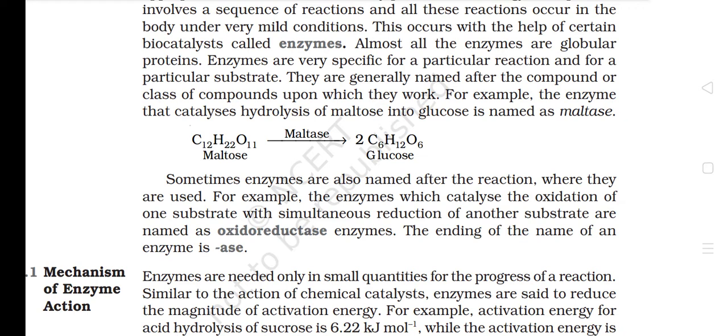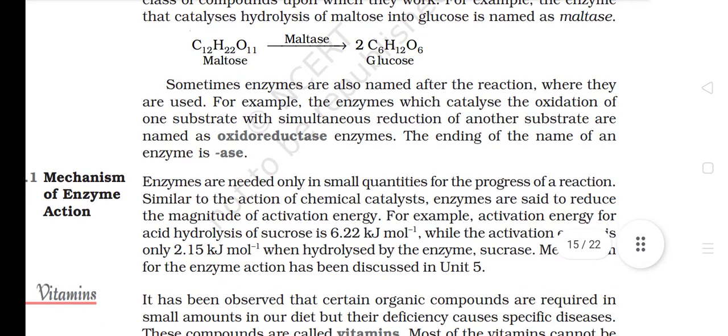For example, the enzyme that catalyzes hydrolysis of maltose into glucose is named as maltase. Sometimes enzymes are also named after the reaction where they are used. For example, the enzymes which catalyze the oxidation of one substrate with simultaneous reduction of another substrate are named as oxidoreductase enzymes. The ending of the name of an enzyme is -ase.